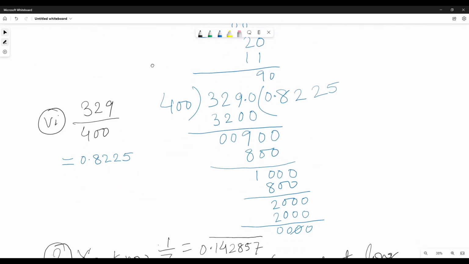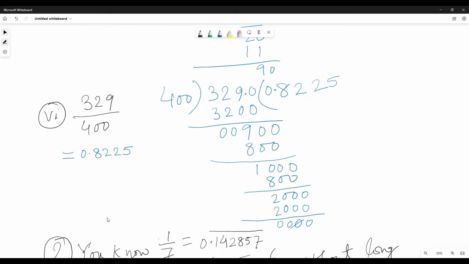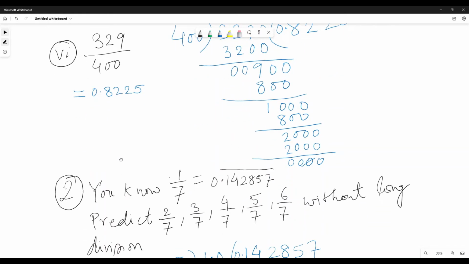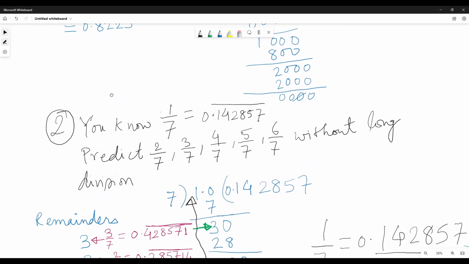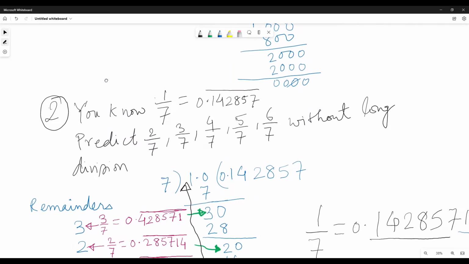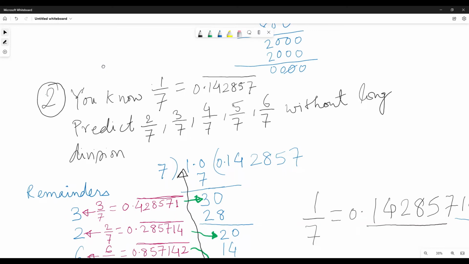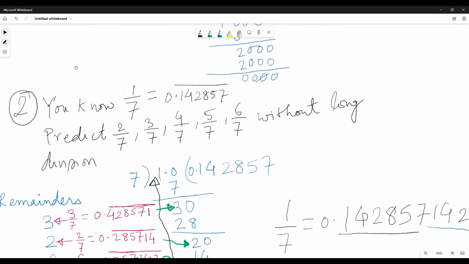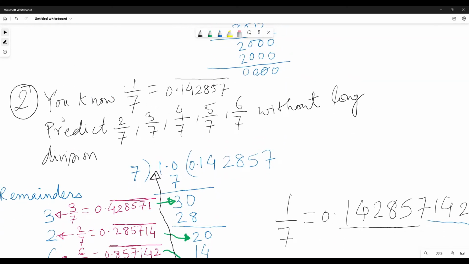329 by 400, you can try to divide it and get this number. This is a terminating decimal number. And 1 by 7 is a non-terminating recurring decimal, because this block of numbers starts to repeat itself. 1 by 7 is 0.142857, and this 142857 continues to repeat.